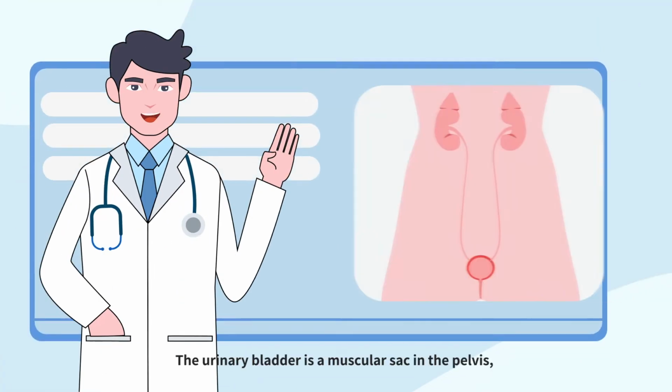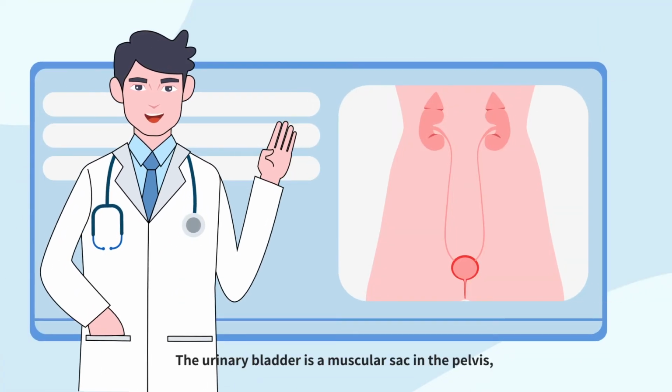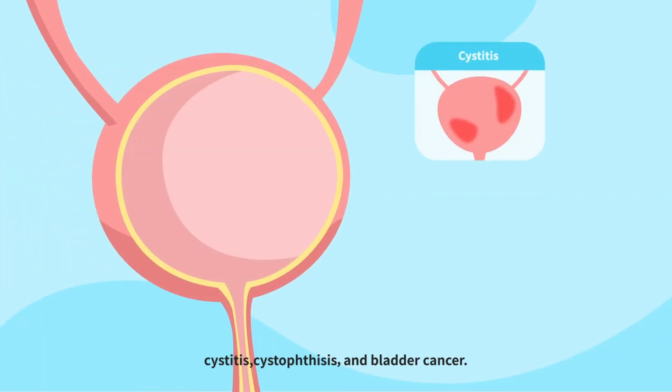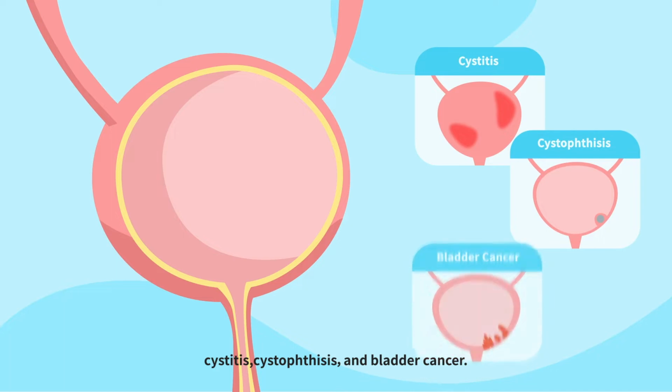The urinary bladder is a muscular sac in the pelvis, just above and behind the pubic bone. When empty, the bladder is about the size and shape of a pear. Common bladder disorders include cystitis, cystophthisis, and bladder cancer.